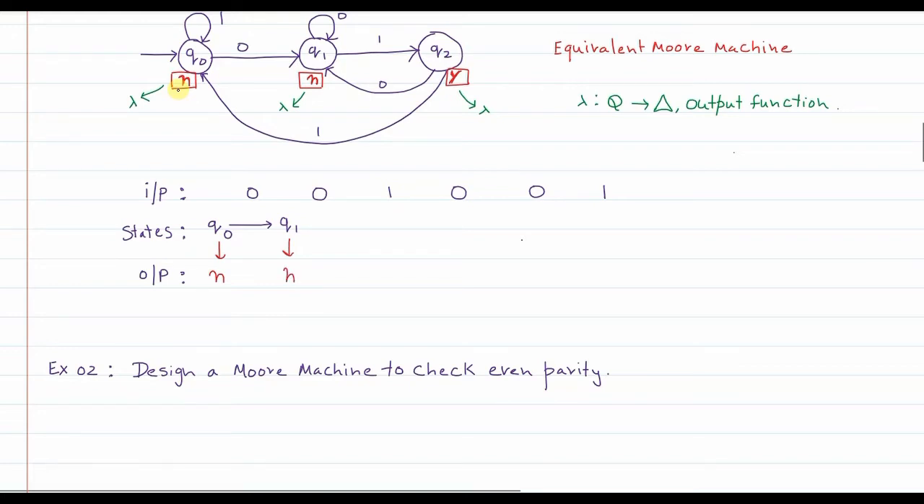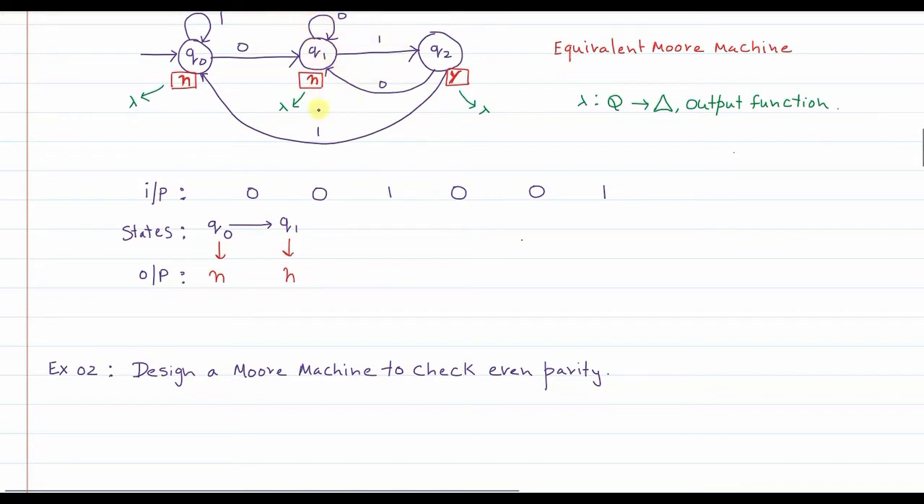Correct? So that means if you just see the string that we have scanned so far, that is a single 0, it is rejected. That means the output is no. No means the single 0 that is scanned so far, this substring, should be rejected. That's why the output is no. Now you are in Q1 state. In Q1 state, when 0 is read, what happens? You remain in Q1 state and the output is no.